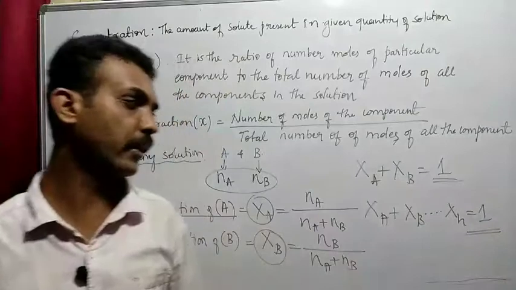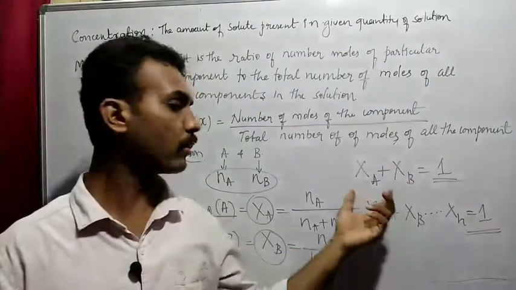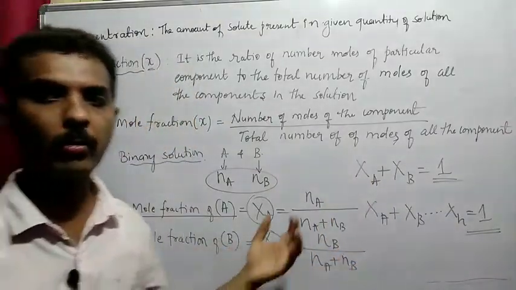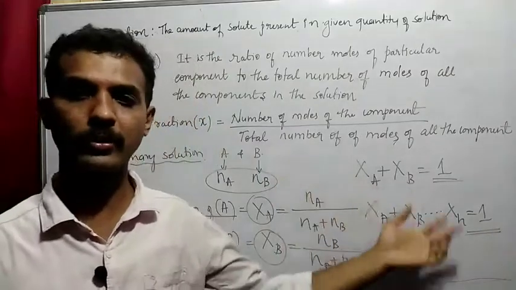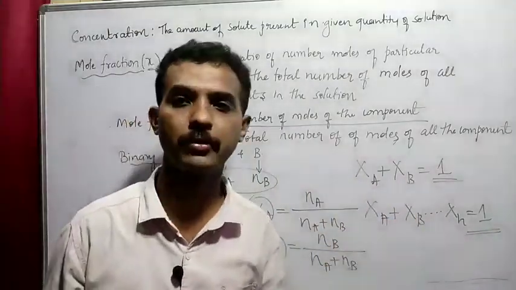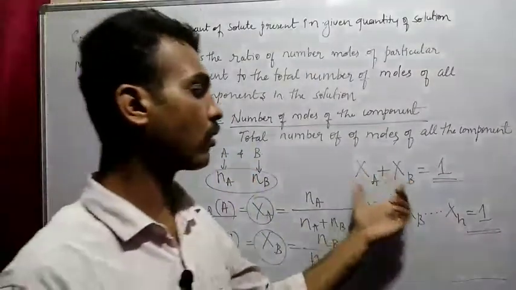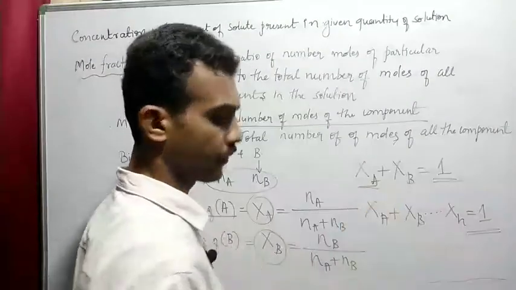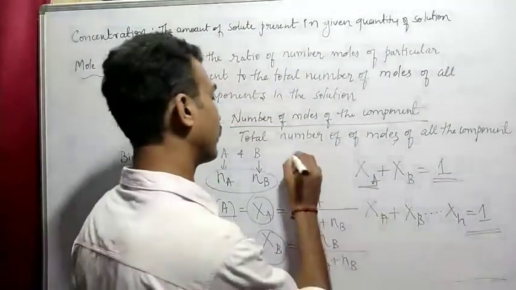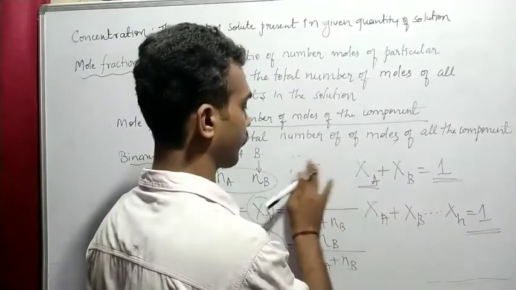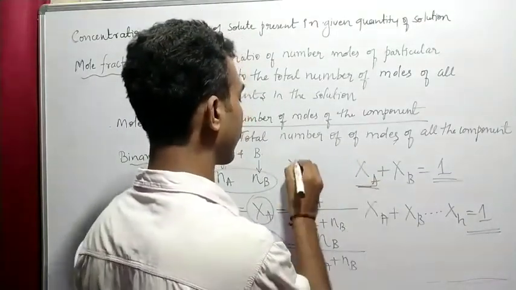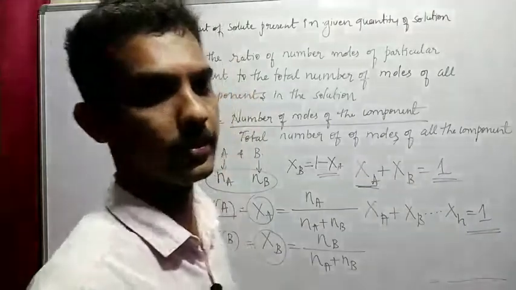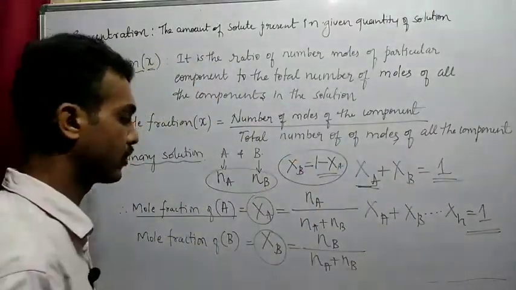If I take any number n of components, and you add all the mole fractions of component A, component B, component C, or if you take 1 or 2 or 3 or 4 anything, then you are getting the total. If you add all the mole fractions, then you are getting it equal to 1. So if you know XA, then you can find out XB. XB is equal to 1 minus XA. So these are the formulas we can use in future.